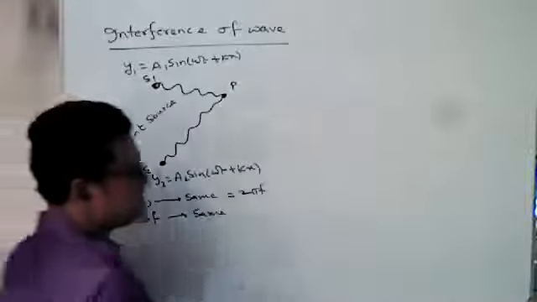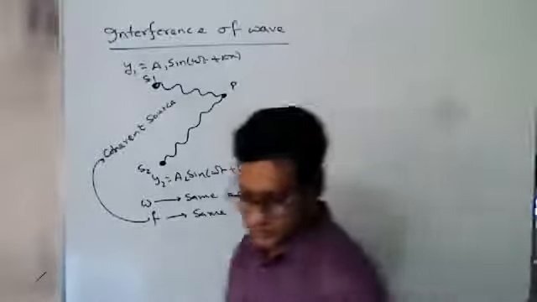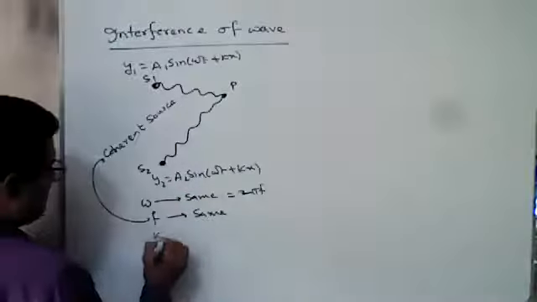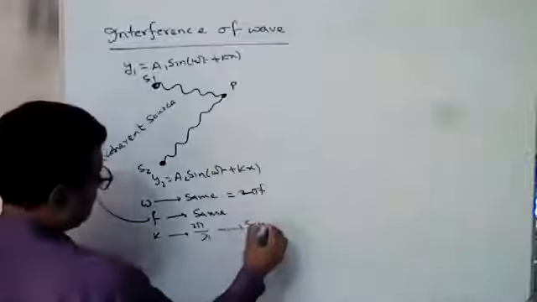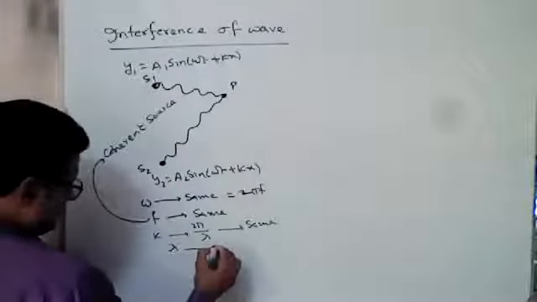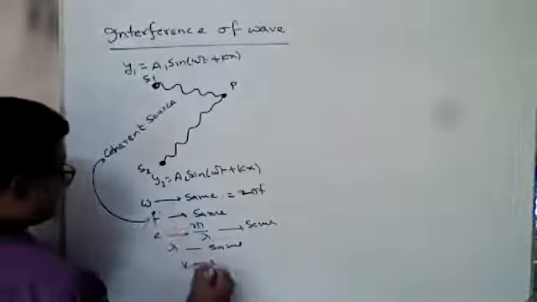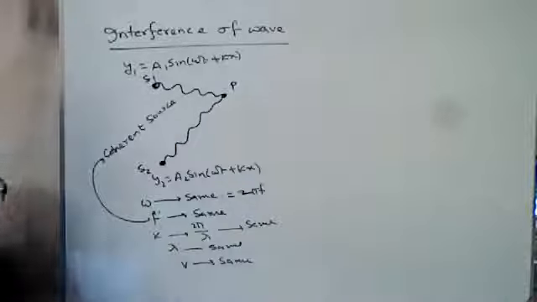So to produce interference, we have to consider coherent sources. On the other hand, k is the same in both cases, so k equals 2 pi by lambda. If k is the same, then lambda is the same. If lambda and f are the same, we consider v is the same. So this is the same definite medium.